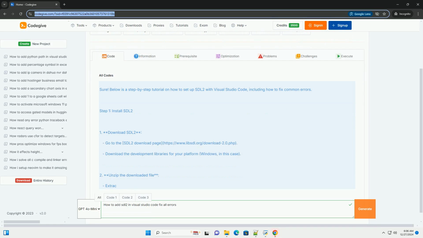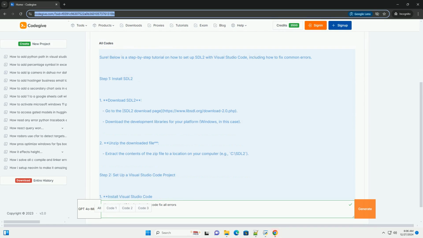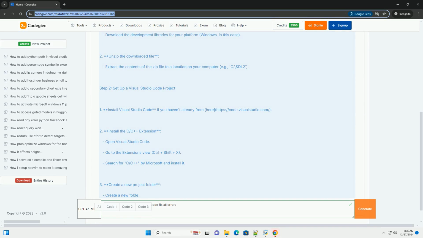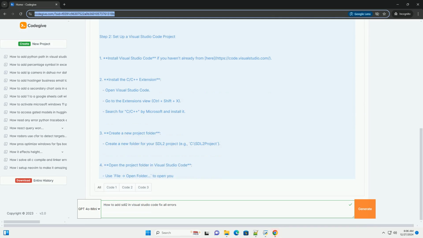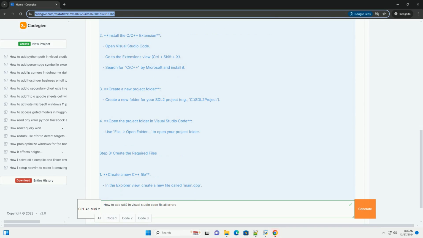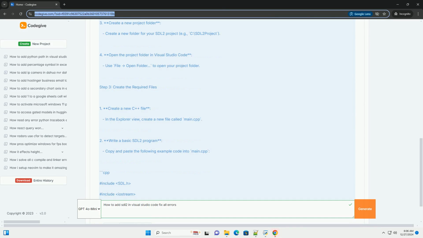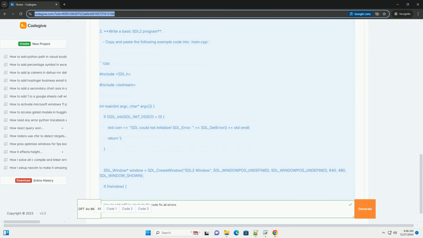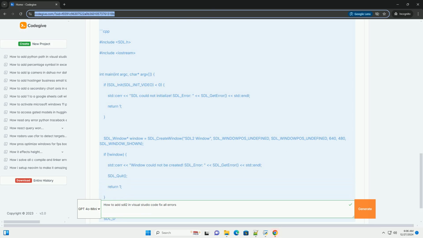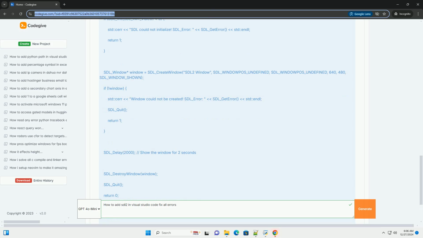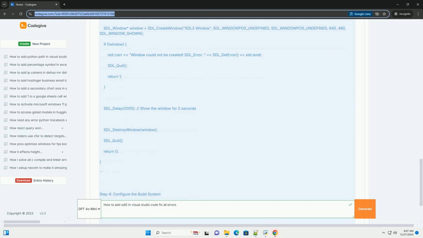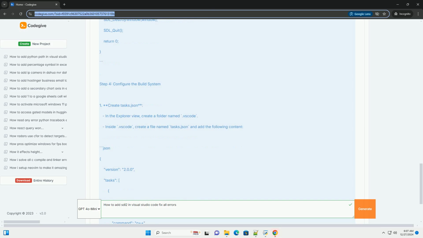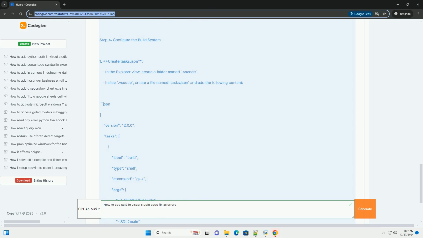Sure. Below is a step-by-step tutorial on how to set up SDL2 with Visual Studio Code, including how to fix common errors. Step 1. Install SDL2. 1. Download SDL2. Go to the SDL2 download page, https://www.libsdl.org/download-2.0.php. Download the development libraries for your platform, Windows in this case.